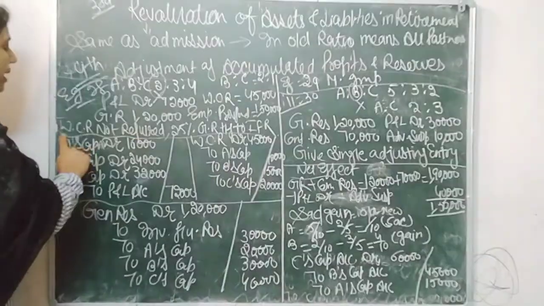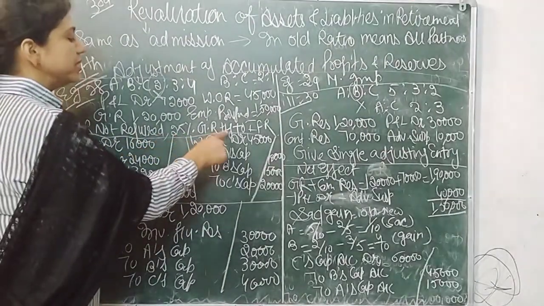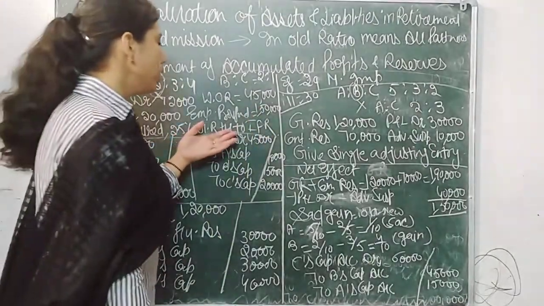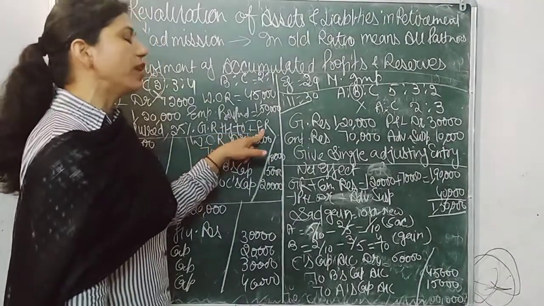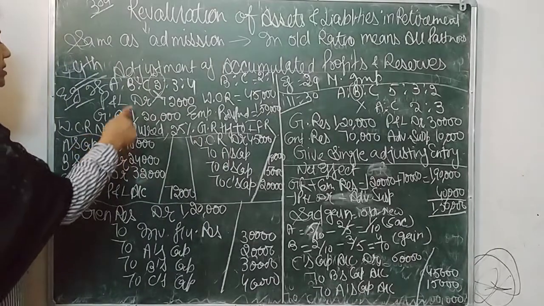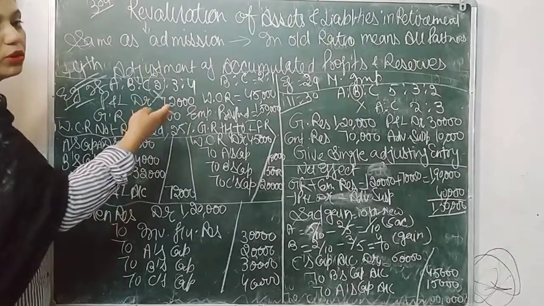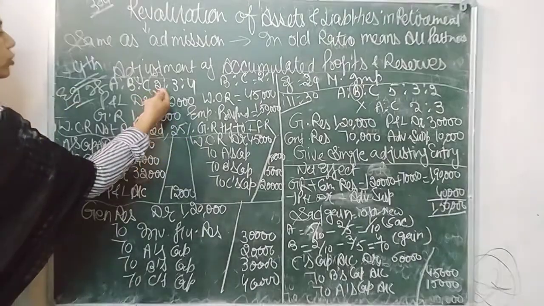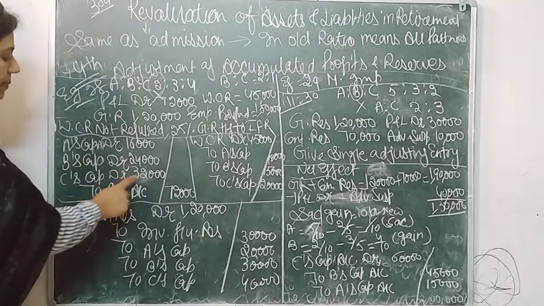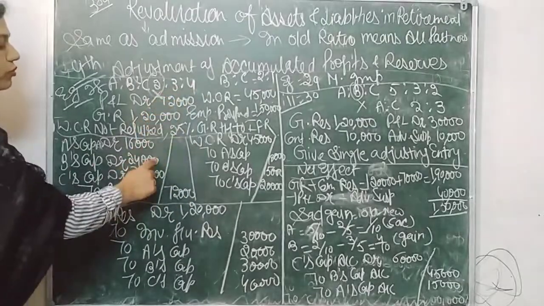It is said in the question that workmen compensation reserve is not required and 25% of general reserve is transferred to investment fluctuation reserve. Okay, we start. Here is the P&L debit balance, so this loss will be distributed among all partners in their old ratio 2:3:4. So A's capital debit, B's capital debit, C's capital debit, to profit and loss 72,000, divided in 2:3:4.